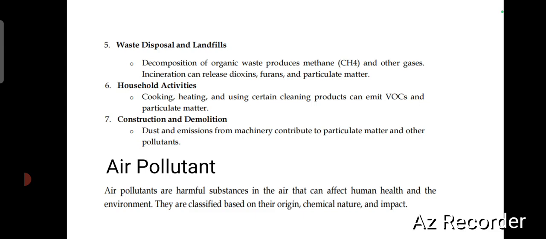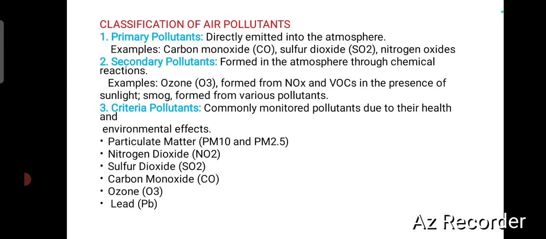Air pollutant. The compound substances in the air that can affect human health and the environment are called air pollutants. They are classified based on their origin, chemical nature and impact. Classification of air pollutants. Primary pollutants are directly emitted into the atmosphere. Example, carbon monoxide, sulfur dioxide, nitrogen oxides.